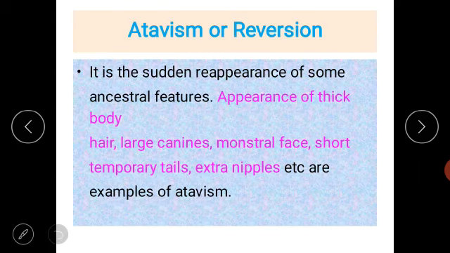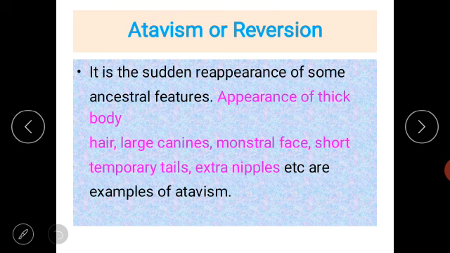In the process of evolution, some of the characteristics disappear from the human body, and again after thousands of years in the process of development, what happens? Some of the characters can reappear again in the body.